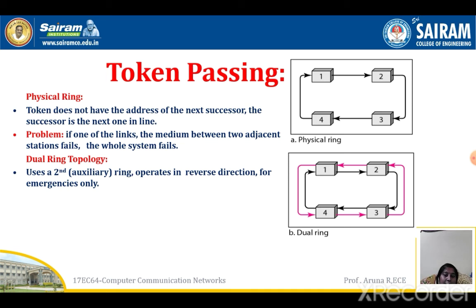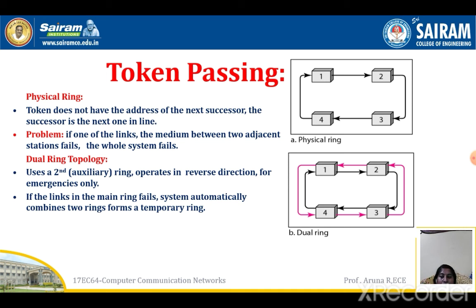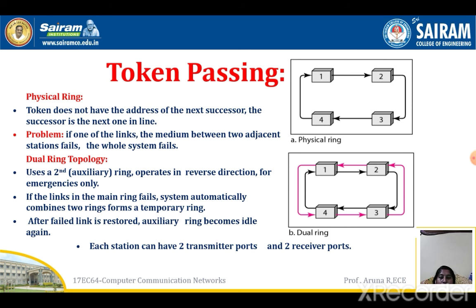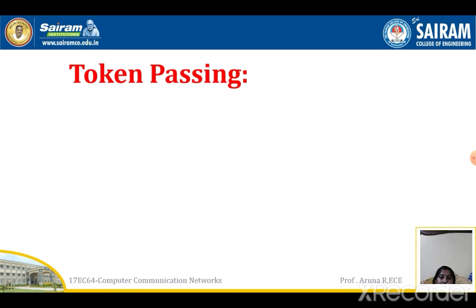Two auxiliary rings operate in the reverse direction for emergency only. When the link in the main ring fails, the system automatically combines the two rings and forms a temporary ring. After the failed link is restored, the auxiliary ring becomes idle again. So this is how token passing works. Each station has two transmitter ports and two receiver ports.